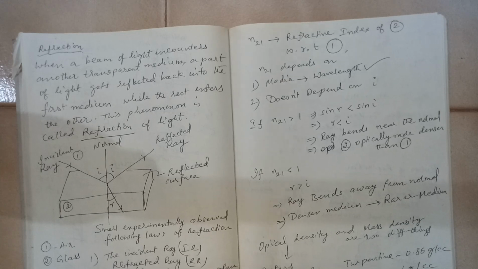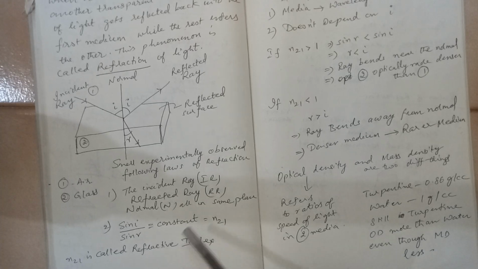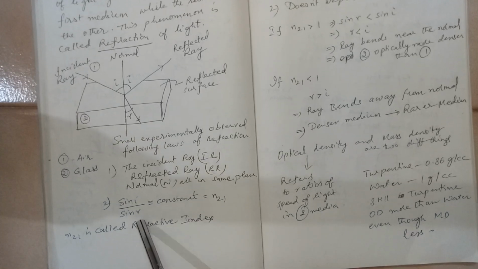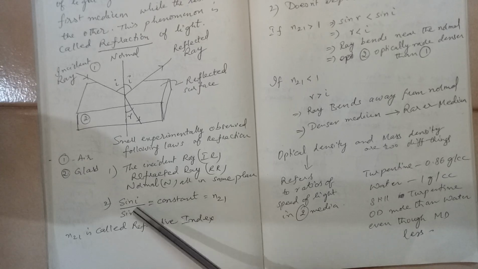So two types of situations may come. This n21 value is basically a fraction, right? It's a ratio of two things. So here sin i by sin r, we are saying that it is constant. Mathematically this is what we are taking.